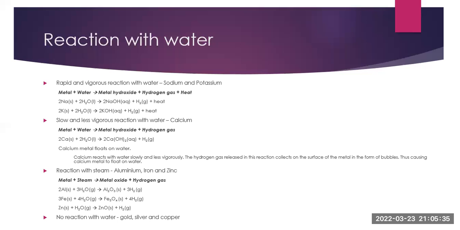Please note the state of water or H2O here, which is the gaseous state. That is, these metals, aluminium, iron, and zinc, react with steam. There are certain metals which do not react with water, and those metals are gold, silver, and copper.